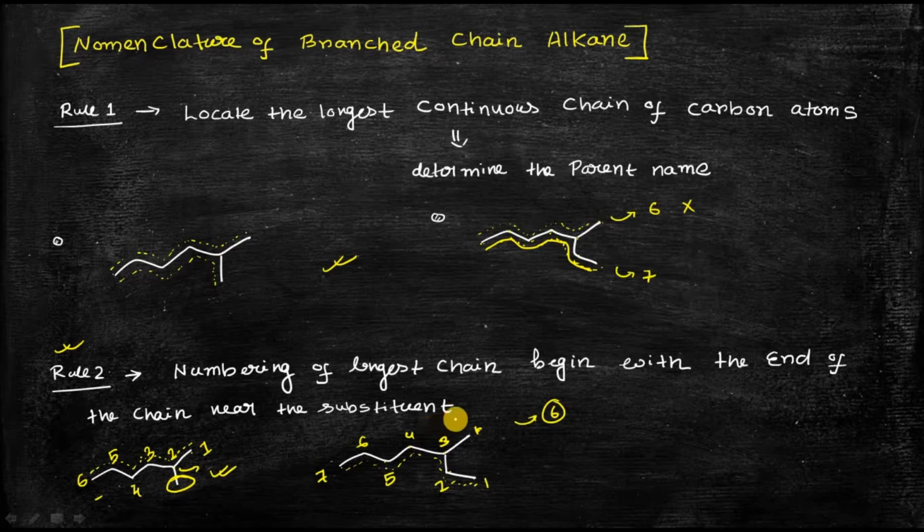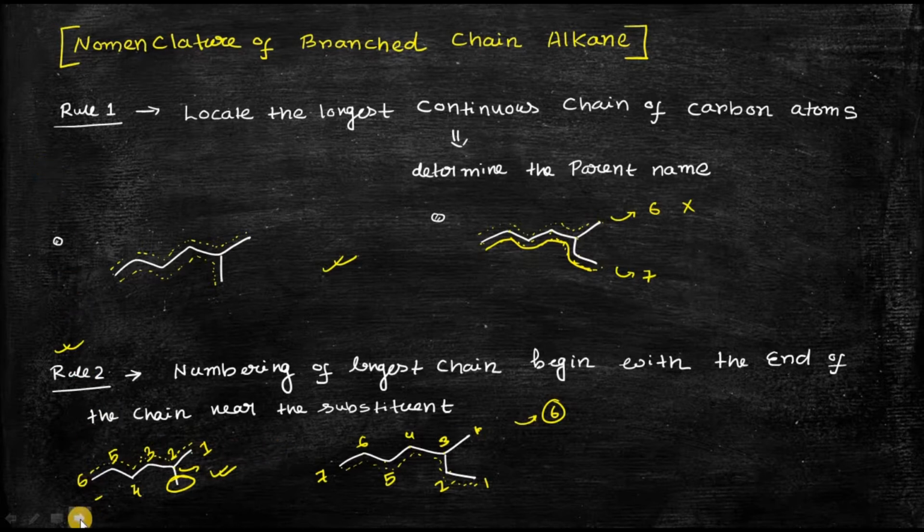So that numbering will not be the right numbering. This is the right numbering, 1 2 3 4 5 6 7. In this way the substituents will get the lowest number. So you can see that rule number 2 is basically the numbering of the longest chain. You have to keep in mind while doing the numbering that the substituents should be numbered as low as possible. That's why it is called that the numbering of the longest chain begins with the end of the chain near the substituents. So the numbering should start as near as possible to the substituents. This is rule number 2.